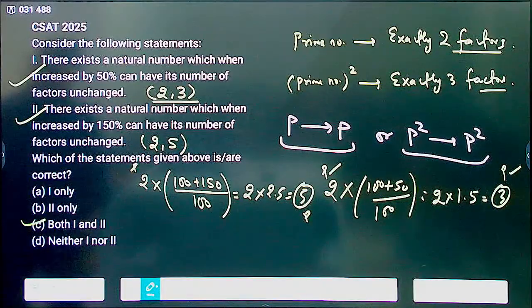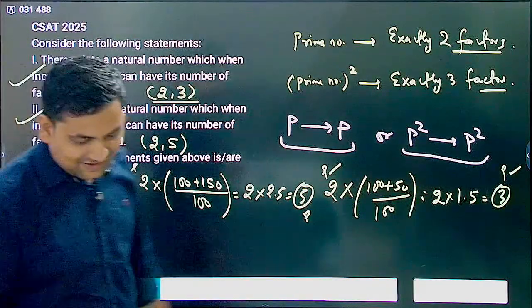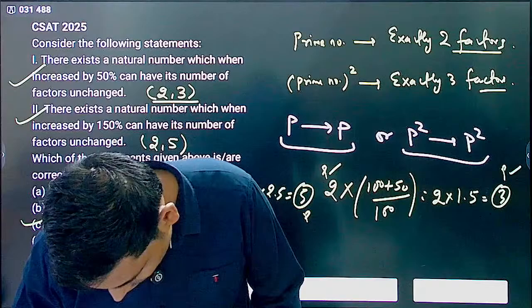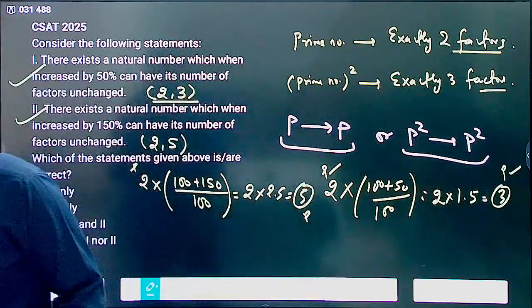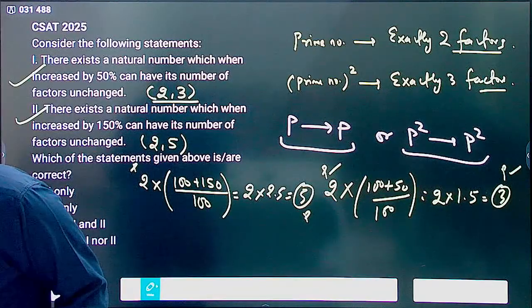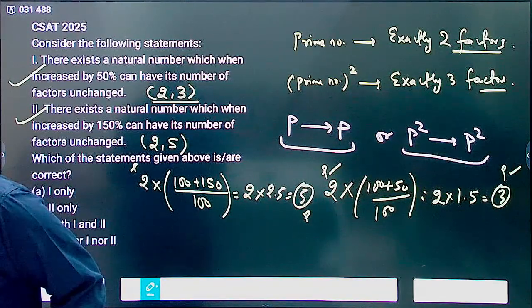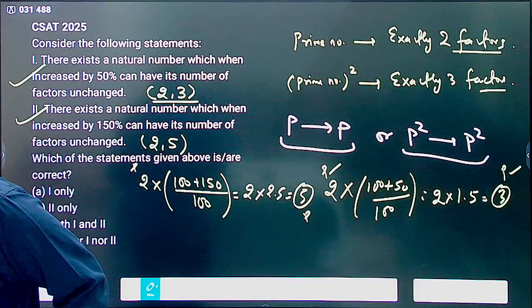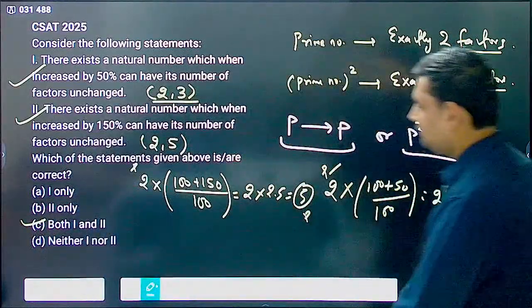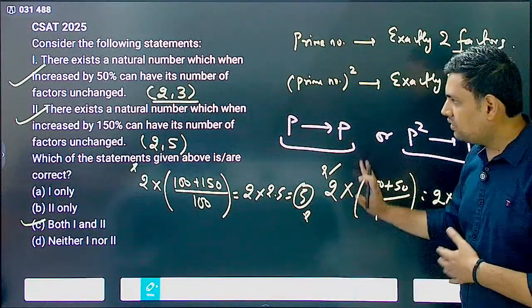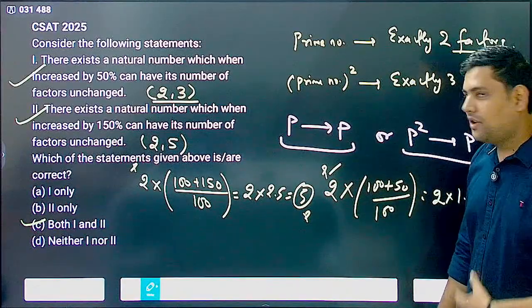Answer becomes both 1 and 2. Okay, so what you got? Both 1 and 2 becomes the answer.